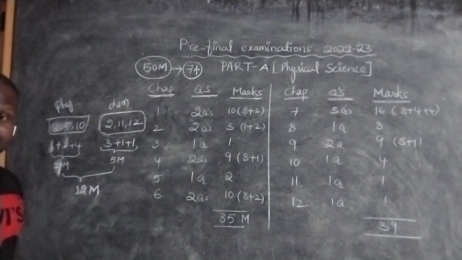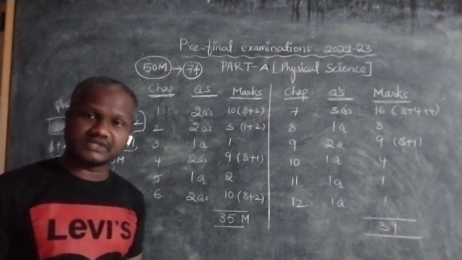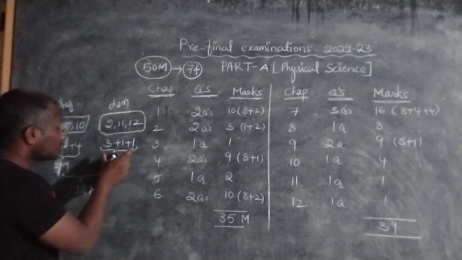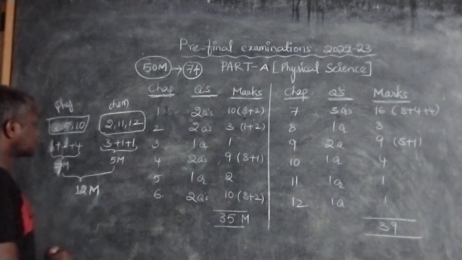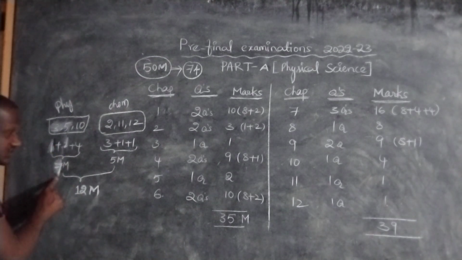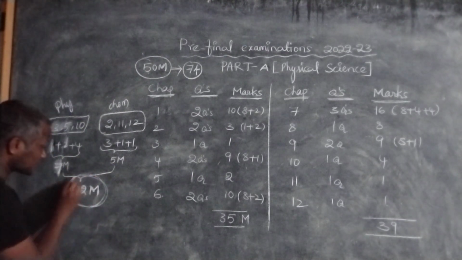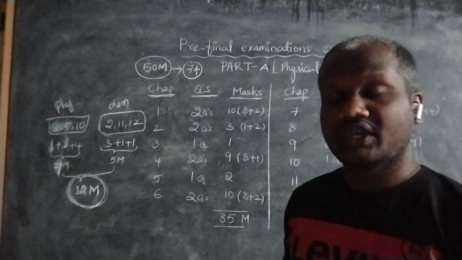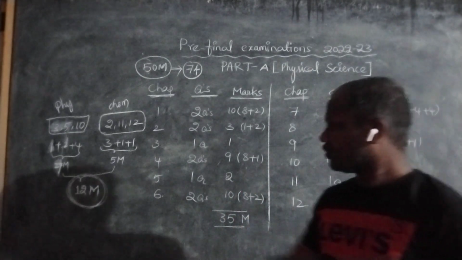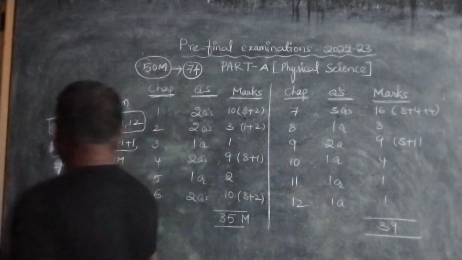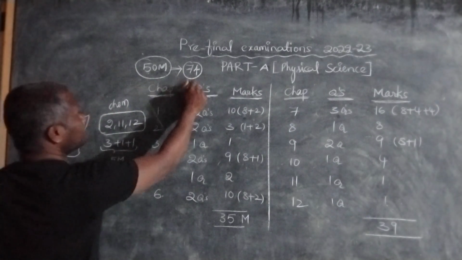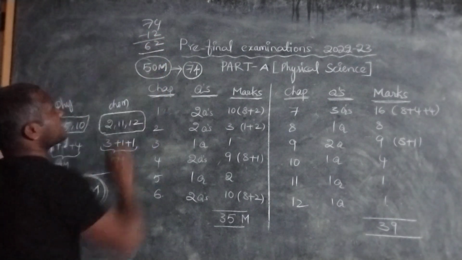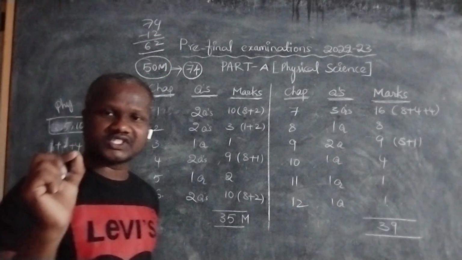And out of these 12 we have 6 physics chapters and 6 chemistry chapters. Again, from 3 chapters of chemistry they gave 5 marks, and from 3 chapters of physics they gave 7 marks. 7 plus 5 is equal to 12 marks. Out of 12 chapters, from 6 chapters they gave only 12 marks. So 74 minus 12 is equal to the remaining 62 marks, from 6 chapters.